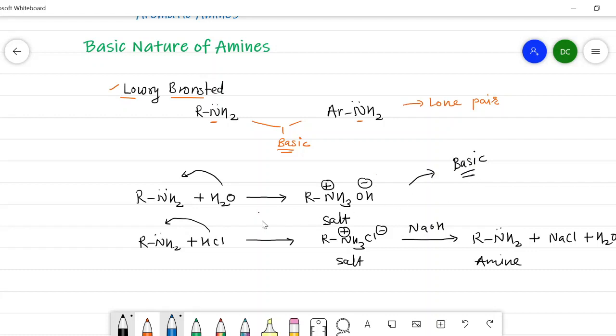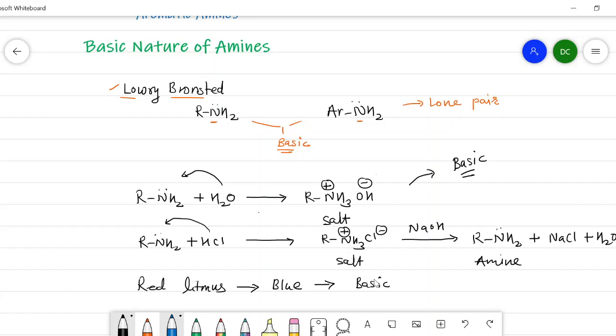Now it is supported by the fact that in amine, red litmus paper is converted into blue litmus paper. It clearly indicates that the amines are basic in nature. So all these facts support the basic nature of amine.